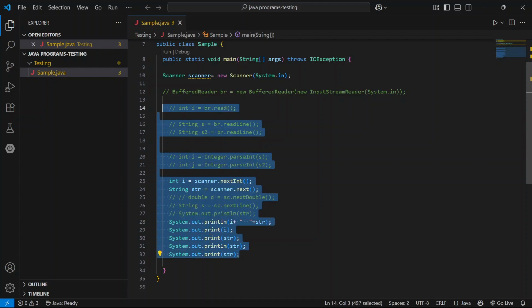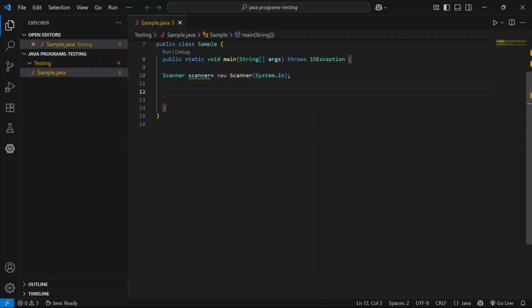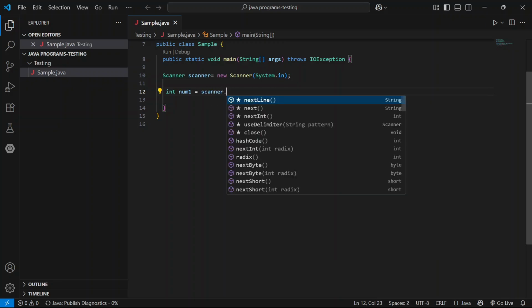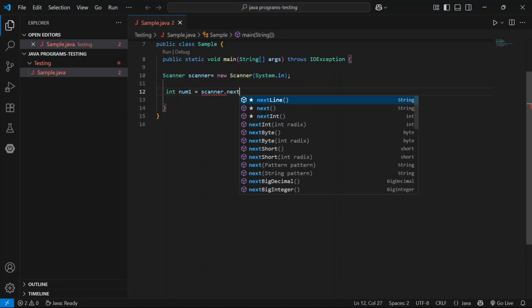Here remove all. Here take any two numbers. Num1 equals scanner dot next int.